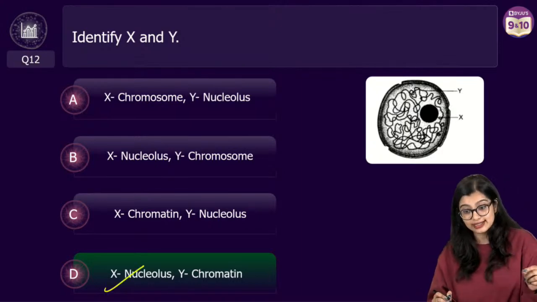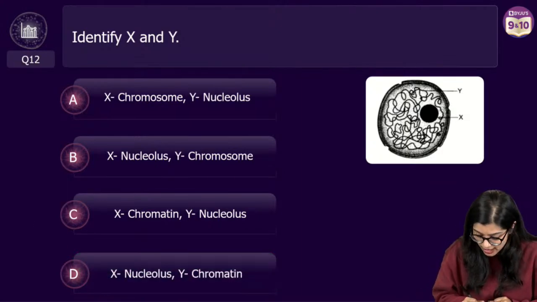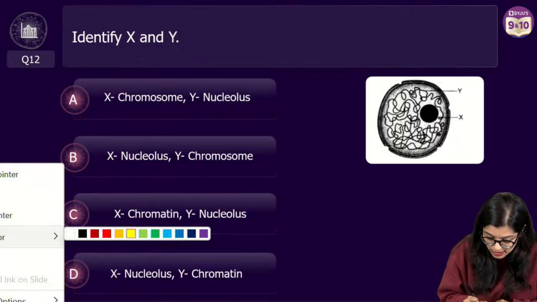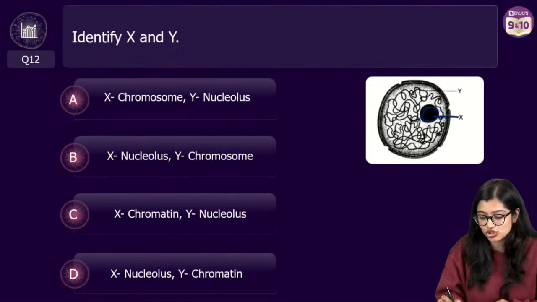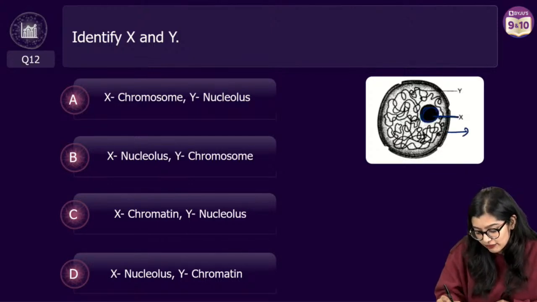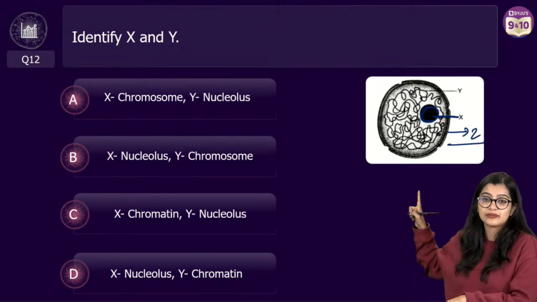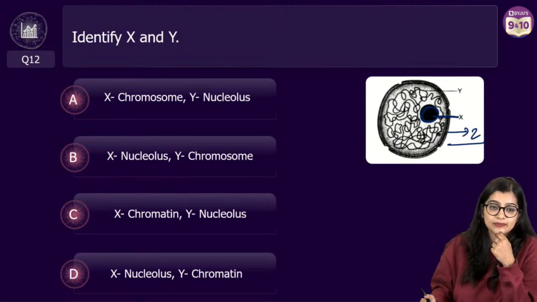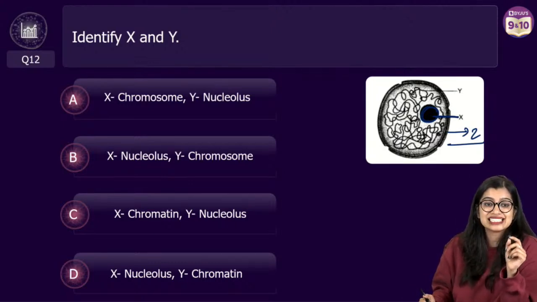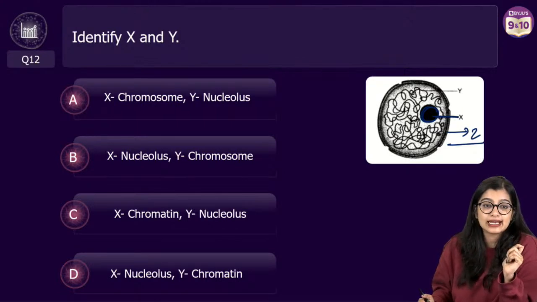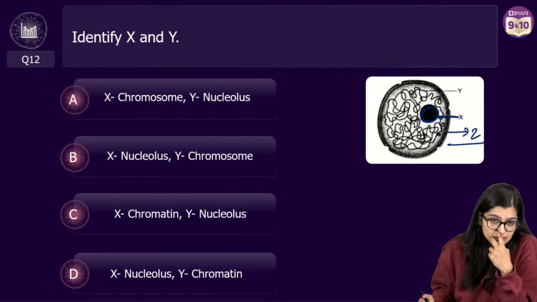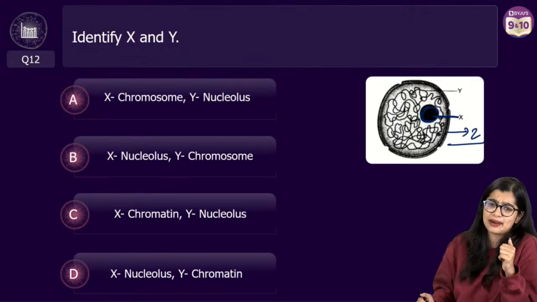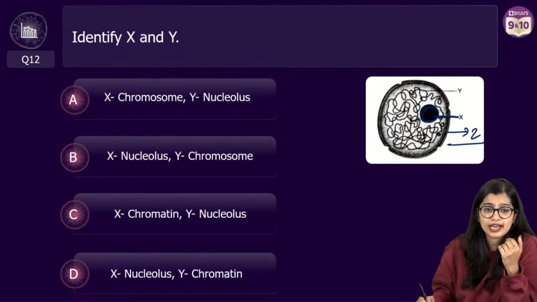In this particular case, X is nucleolus. I hope I wrote nucleolus here. As you can see, they are pointing towards this particular part, this darkened structure. They are not marking this. If this part Z was marked, what will you write? If I mark the part Z, what will you identify this as? Cell membrane? Nucleus, or I'll accept nuclear membrane also. But it's the nucleus, right?